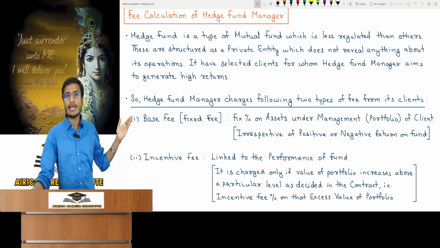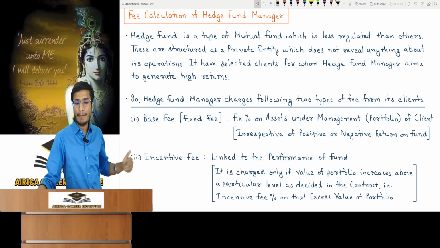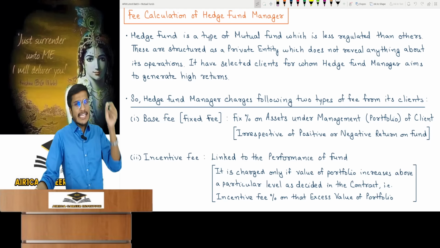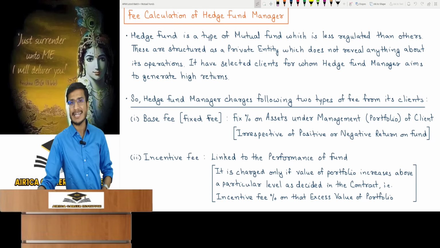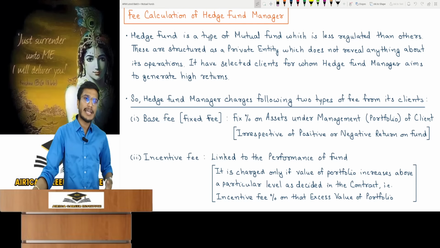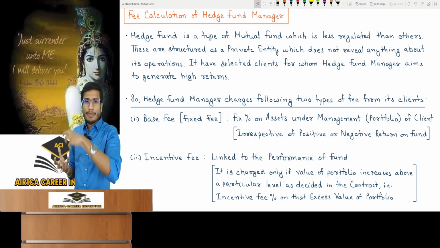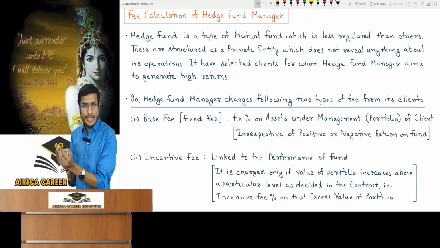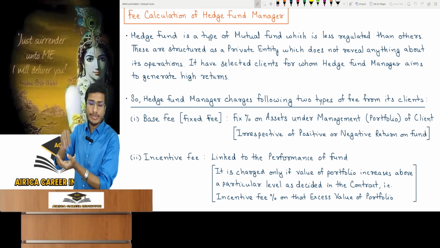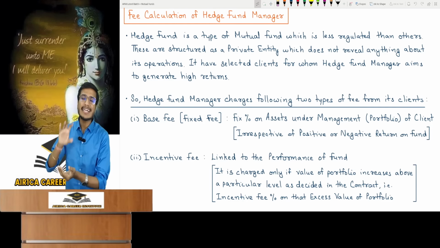And how will you take the fees? Fees are charged in two ways. First, a base or fixed fee. This is a fixed percentage of the assets under management, which you also call AUM in short, asset under management. Portfolio of client. There was a client and he gave me 10 lakh rupees to invest in the market. So he gave a portfolio of 10 lakh rupees of assets to me to manage. So his assets under my management are 10 lakh rupees.